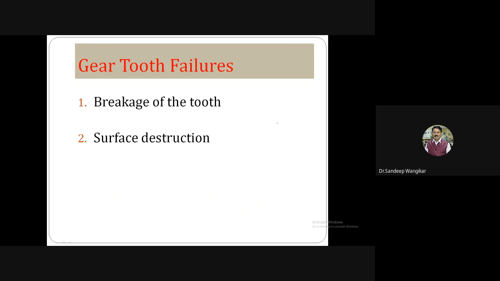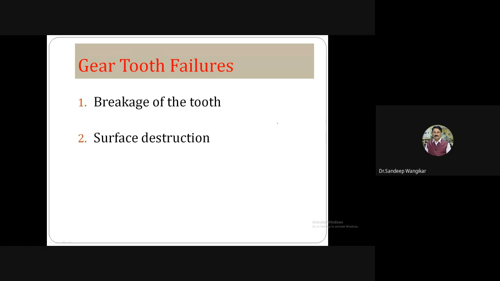Now the next point, gear tooth failures. A very important point. The gear failure analysis is applicable for all types of gear: spur gear, helical gear, worm gear, bevel gear. For all types of gears, the failure modes are common. There are two different modes of failure. The first mode is breakage of the tooth and the second is surface destruction.